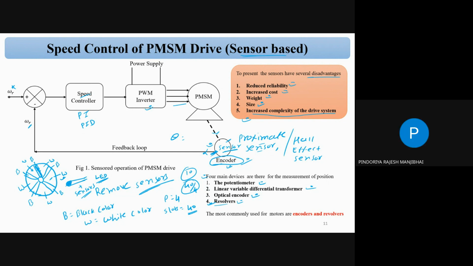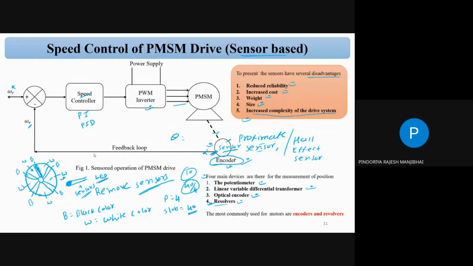Okay, so basically this is your resolver part. The resolver is a simple disk with a black and white color combination, and we have an LED, which feeds light. Based on that light, the counter counts the number of slots: 10, 20, 40. And based on the slots, we can find out the rotation.